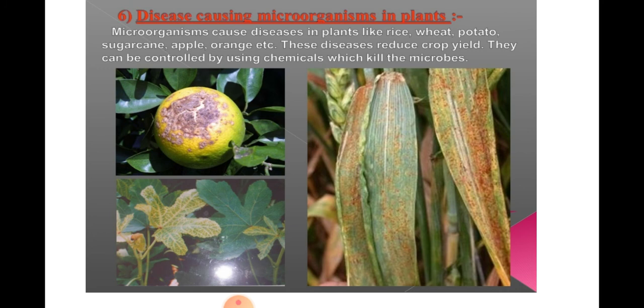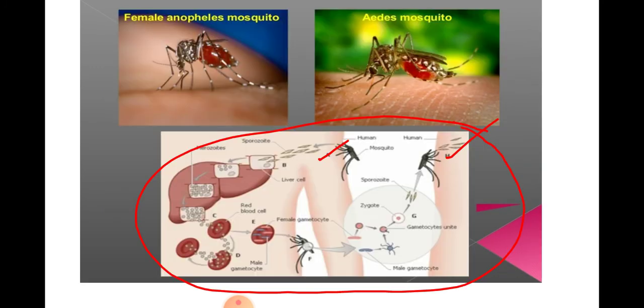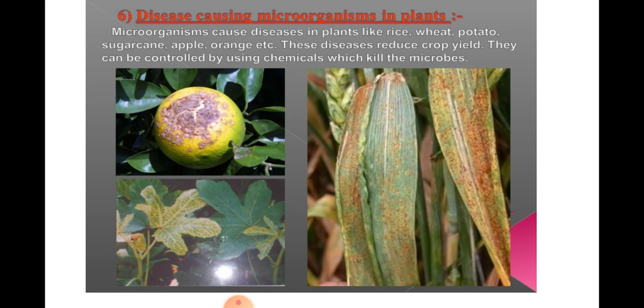So I told you about pesticides in our previous chapter. Pesticides, fertilizers, weedicides, etc. we have discussed. So if microorganisms cause disease in plants, then these diseases also reduce the crop yield.